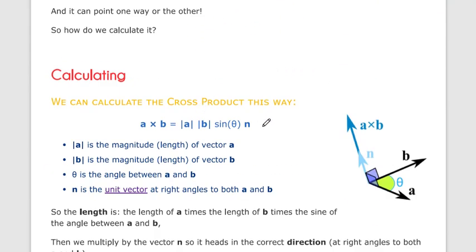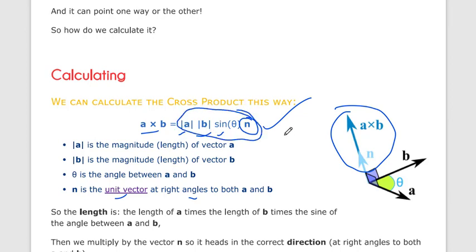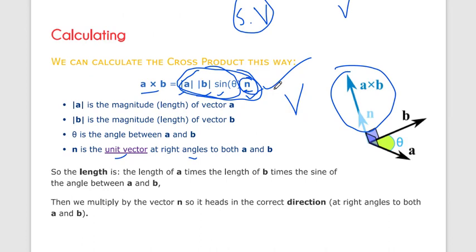And what is the equation? We can calculate A cross B as mod A mod B into sin theta into n, where n is a unit vector at a right angle to both of the vectors. If we calculate this, we get a vector as an answer, because n is a unit vector, the rest is a scalar quantity, and as we already discussed, if we multiply with a scalar quantity, we always get a vector.